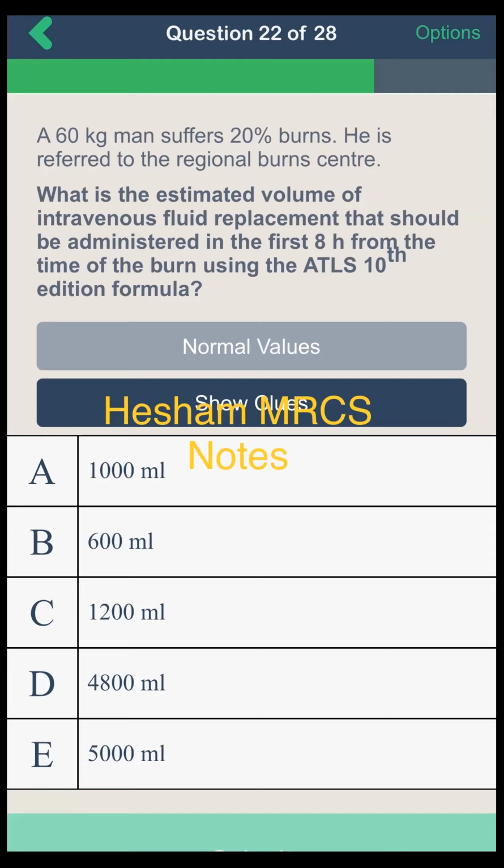Fluid resuscitation for burn patients will start at the site of the burn, immediately. I will give the patient crystalloids like Hartmann's or Ringer's lactate. I will go with 2 formulas, the Parkland formula or the Advanced Trauma Life Support 10th edition formula, and the ATLS 10th edition formula is preferred. Then I will give half of the dose in the first 8 hours, and the other half in the last 16 hours.